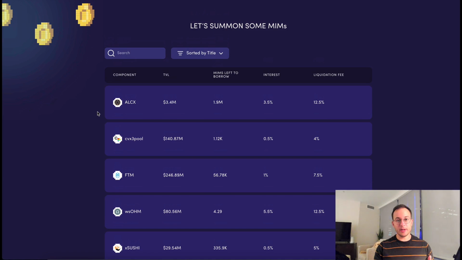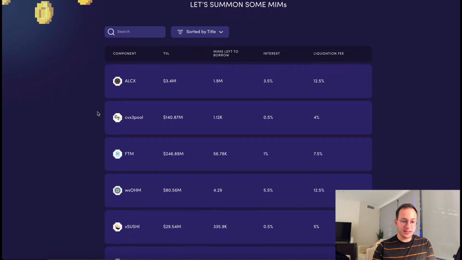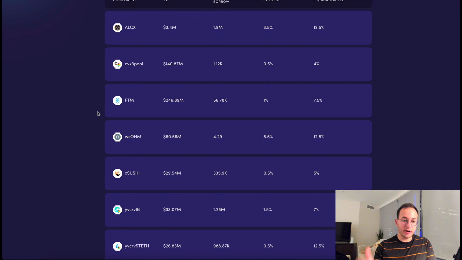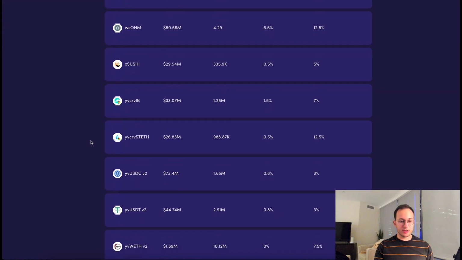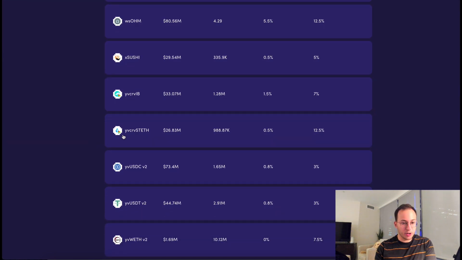Now, what's really unique about this platform is that a lot of the assets that you deposit as collateral are actually interest-bearing assets. So if we scroll down, we can see there's this Yearn Curve Staked ETH token, which is essentially an interest-bearing ETH token, which is very exciting and earning about 7% interest now. So in this example, you can deposit an ETH equivalent token, get a 7% yield on it, and then borrow against it while it's earning a yield and paying off the debt. Now that's why I say this is an Alchemix with a lot more flexibility. So there are a lot of things you can do with this platform.